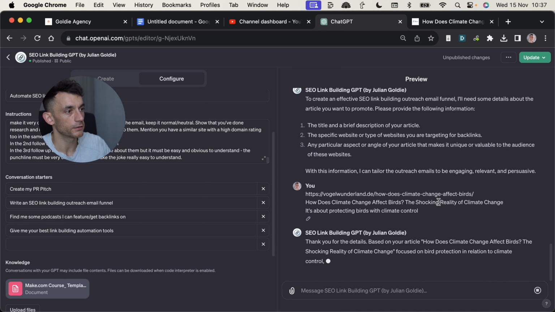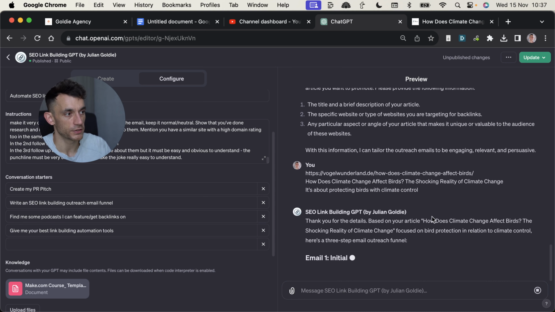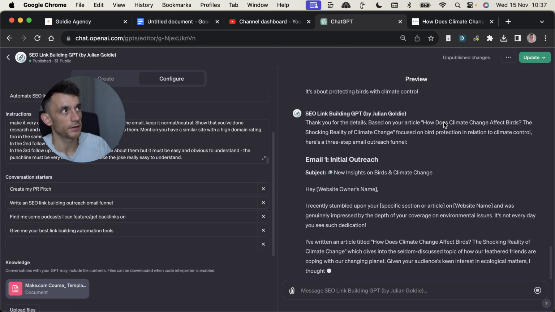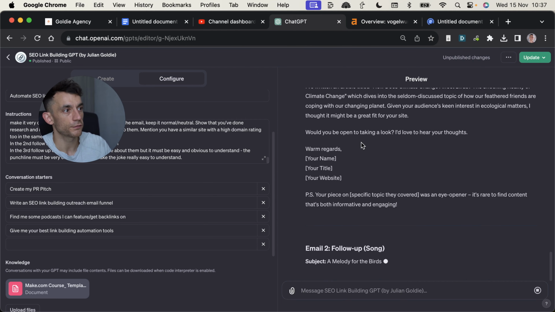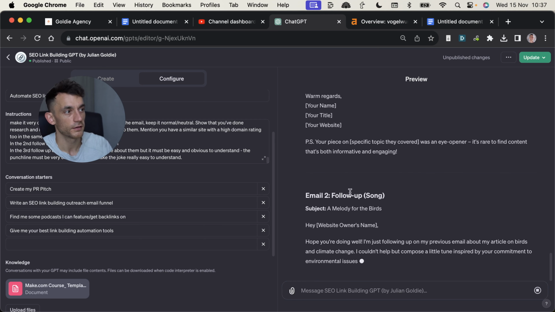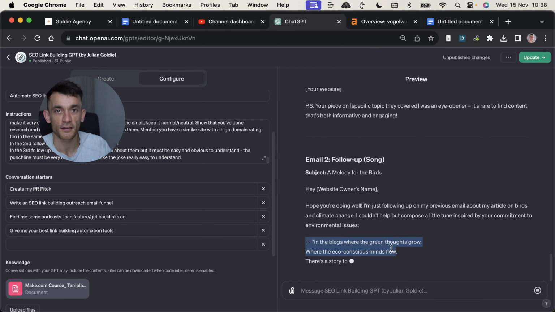And now what it's going to do is write the 3-step outreach email funnel. And these are very personalized to the website. You've got all the templates right there. And instead of writing the whole email funnel yourself, it will create something very interesting. It even writes a song in the second follow-up email.